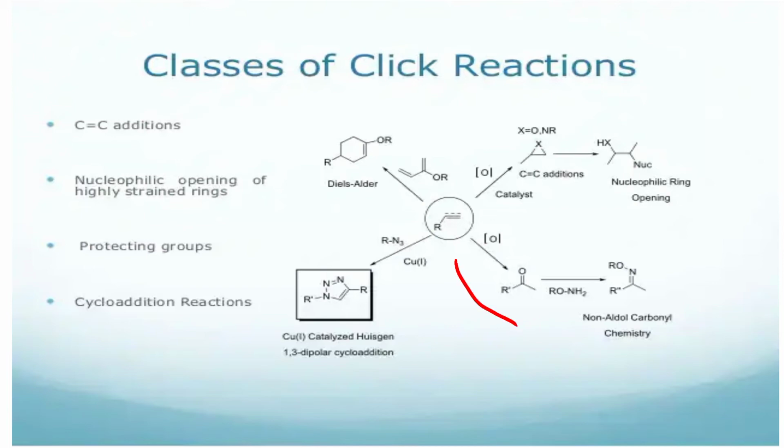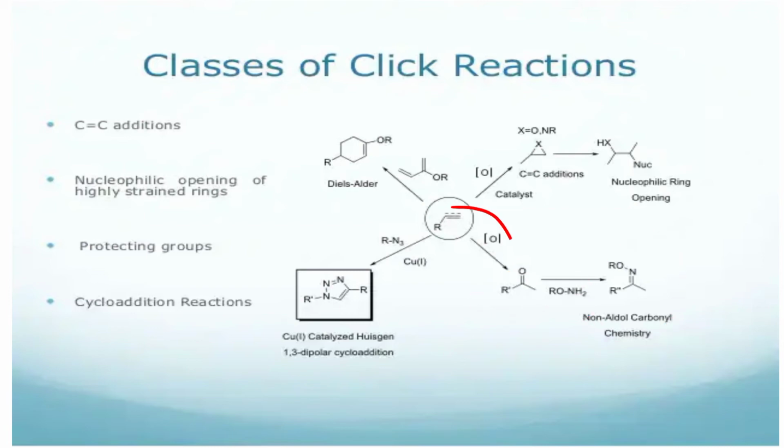Then the fourth one is the carbon-carbon double bond, followed by addition to the aldehyde, sorry, ketone, in the presence of RONH2, so that a non-aldehyde carbonyl compound can be formed. Here the carbon-carbon double bond gets oxidized and converted into the aldehyde. Then the aldehyde, sorry, ketone, reacts with RONH2, forming this non-aldehyde carbonyl compound.